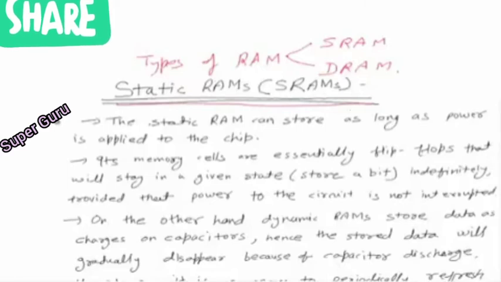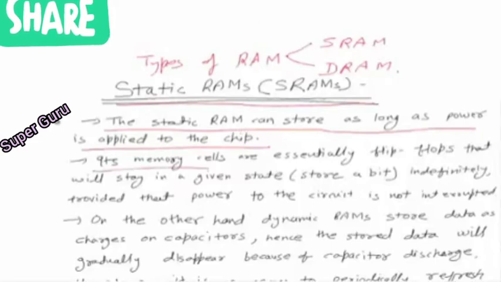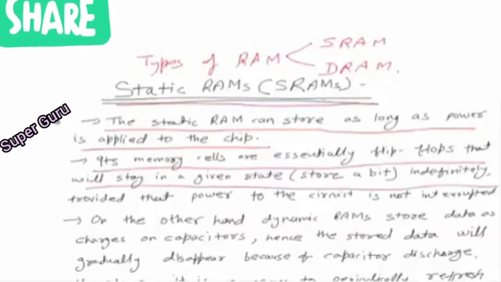So here the static RAM can store as long as power is applied to the chip. Means it can store only till the power is applied to the chip. Its memory cells are essentially flip-flops that will stay in a given state or store a bit indefinitely.